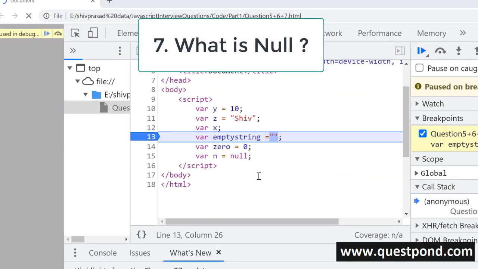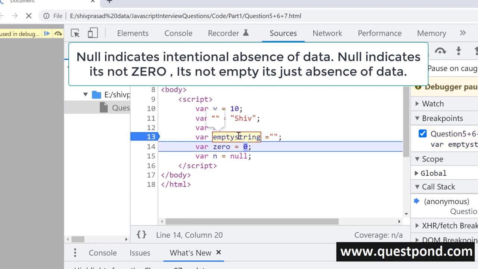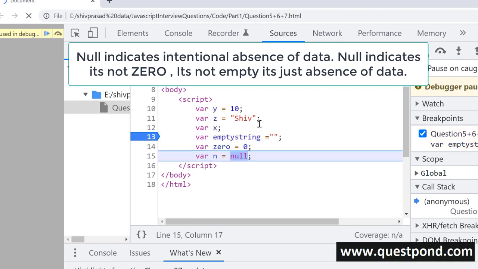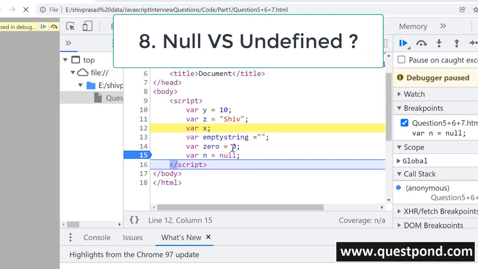What is null? Null is a data type which indicates intentional absence of data. Null means it is not an empty string. So when you assign a null value, it means it is not an empty string. It is not 0. It is null. Null indicates an absence of data. Intentional absence of data. Differentiate between null and undefined.